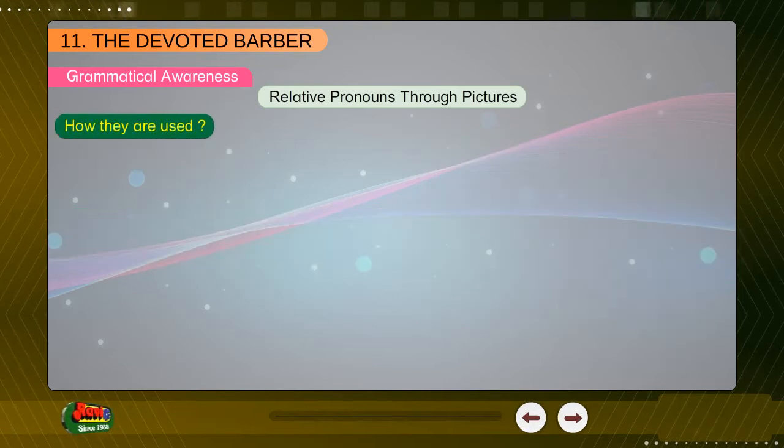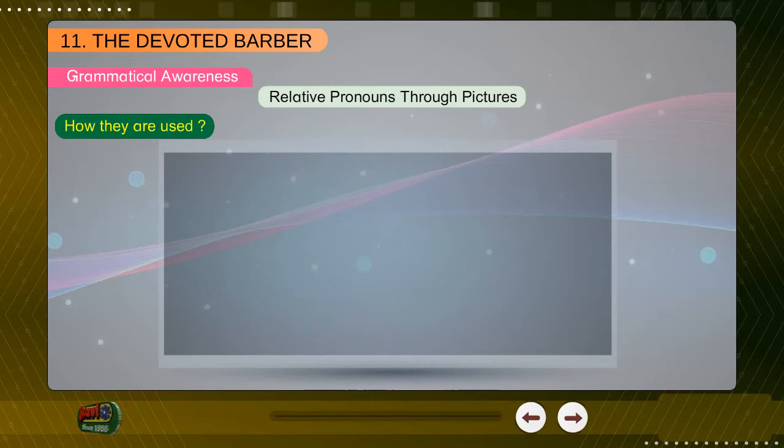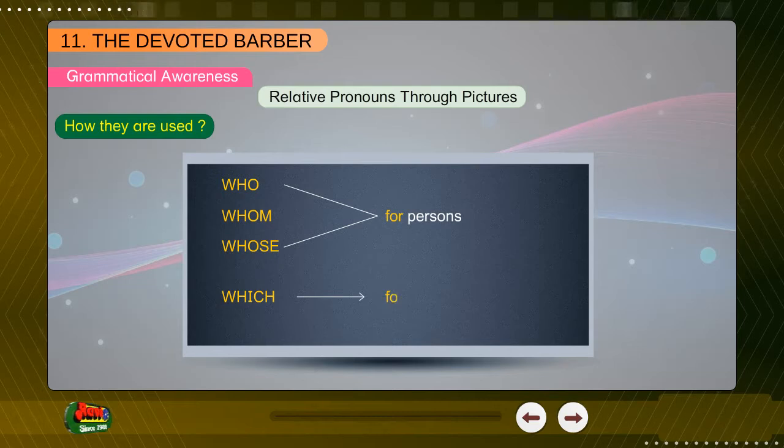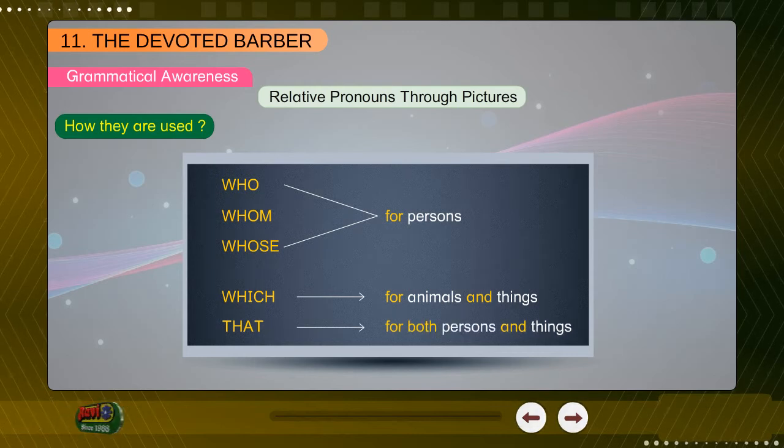How they are used. Who, whom, whose, for persons. Which, for animals and things. That, for both persons and things.